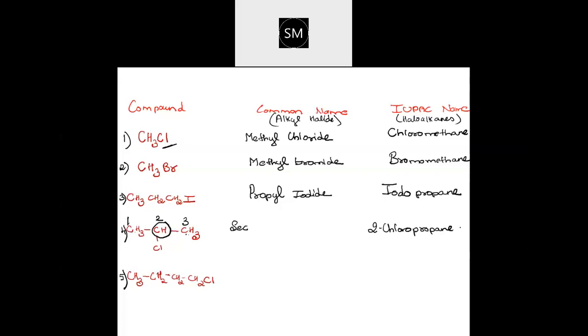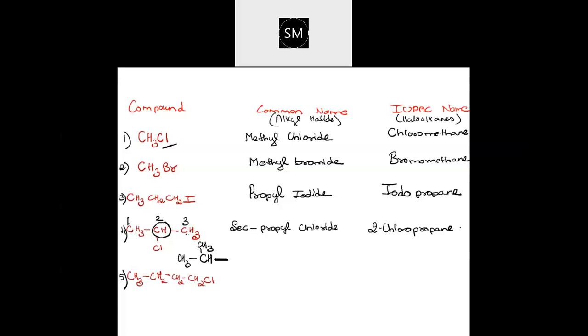Secondary, you need not write the whole thing. SEC is enough. Secondary, three carbon is there, no? So secondary propyl chloride. It can be secondary propyl chloride, or there is another way to name, because this is one exceptional case which can have two common names also. One is secondary, the other one is, anytime when you see CH3 and then CH and a CH3 group like this. It can be in this branch form or in a straight chain fashion, anyhow.